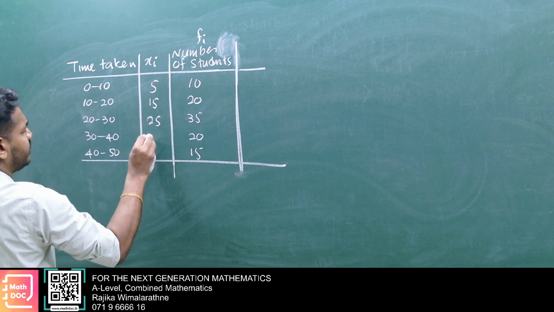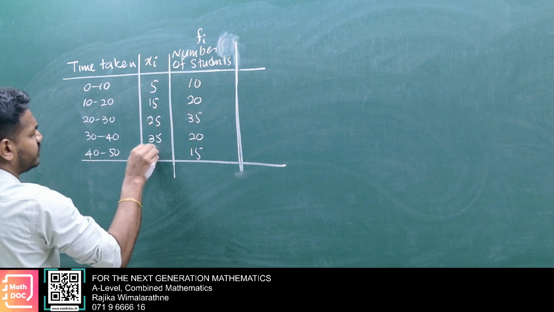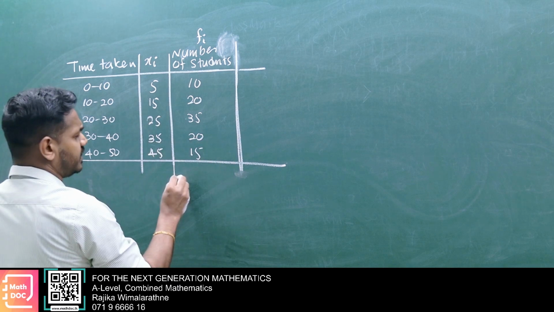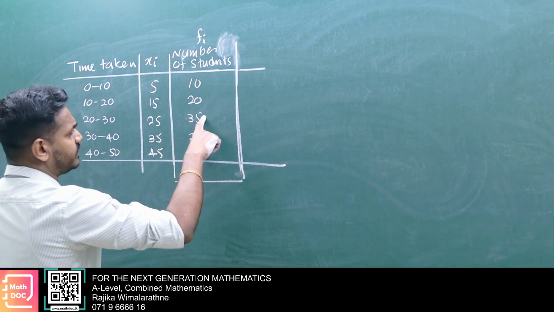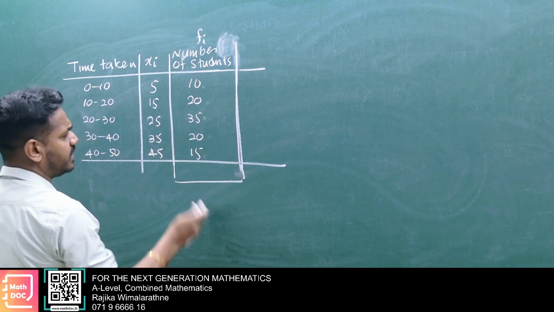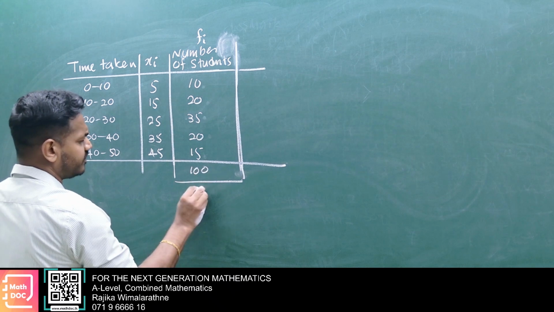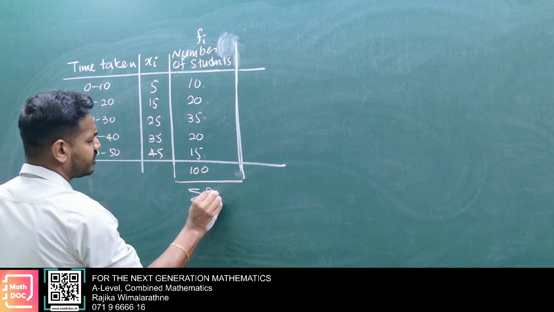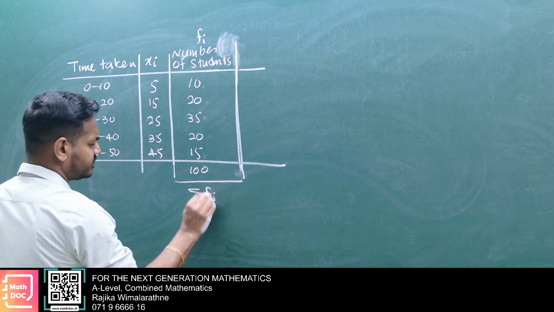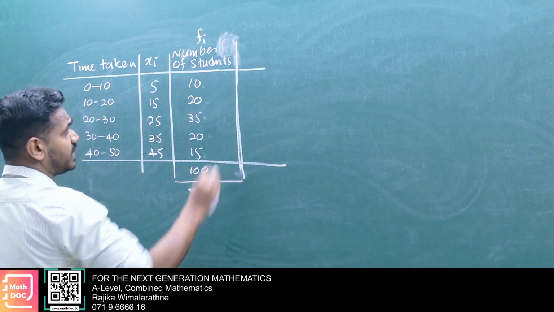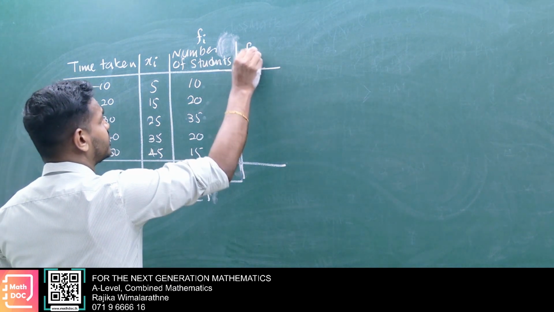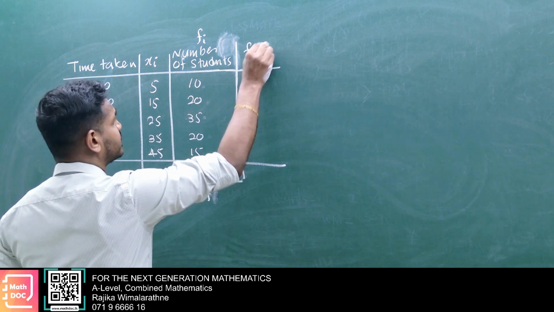15, 25, 35, 45. Then here you take the addition: 10, 20, 35, 20, 15 gives 100. This is sigma fi. Then you need fi xi. Take another column, fi xi.